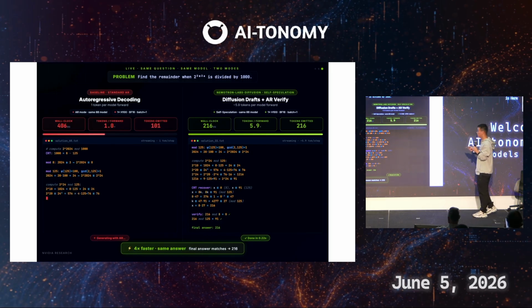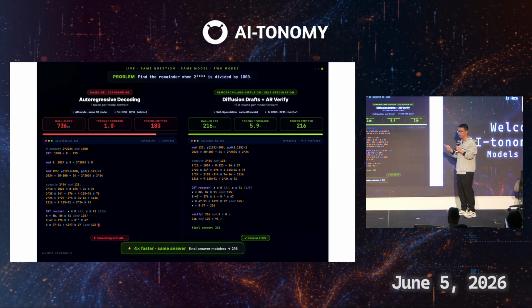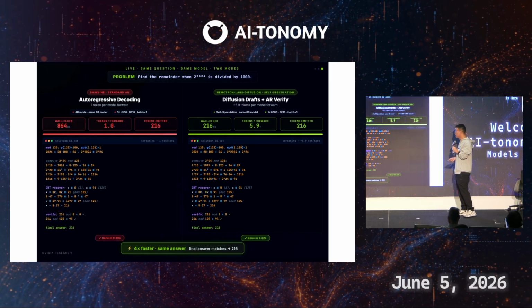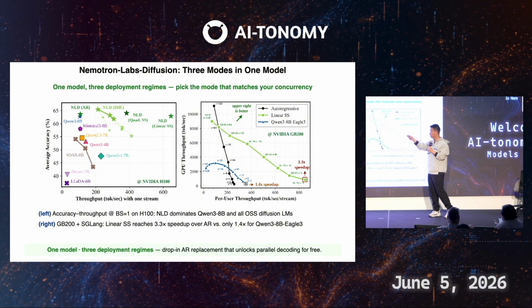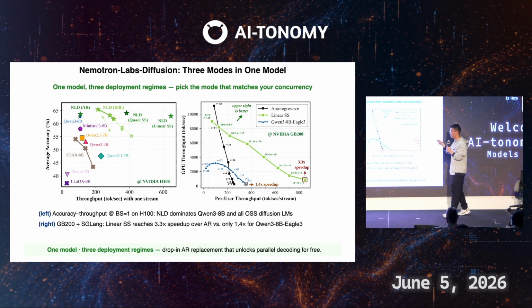You can see this is a real demo deployment in SGLang on GB200 GPUs. We can achieve 4x speedup over the AR models. And a bit more about the performance: on the left figure is the accuracy-throughput trade-off, and NLD is our Nemotron Labs Diffusion model. All the different modes of NLD achieve a much better frontier in the accuracy and throughput trade-off. Similarly, if you measure system throughput versus per-user throughput, which is important for inference people, our self-speculation also achieves a better trade-off here.